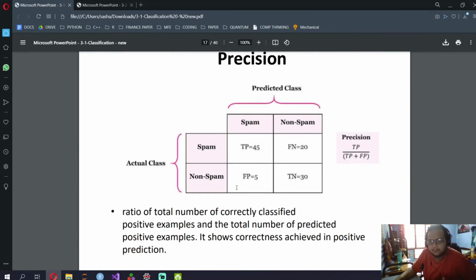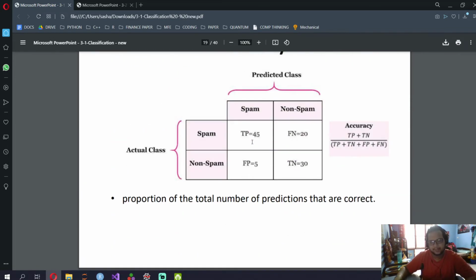Then precision. Remember the PPP rule. Precision is positive divided by positive, true positive and false positive. So you go to this column, positive, positive, it should have all PPP. For precision remember PPP. So true positive divided by true positive plus false positive. The definition is the number of predicted positive class that are actually positive. So how much of this positive predicted is actually positive? That is with respect to precision.